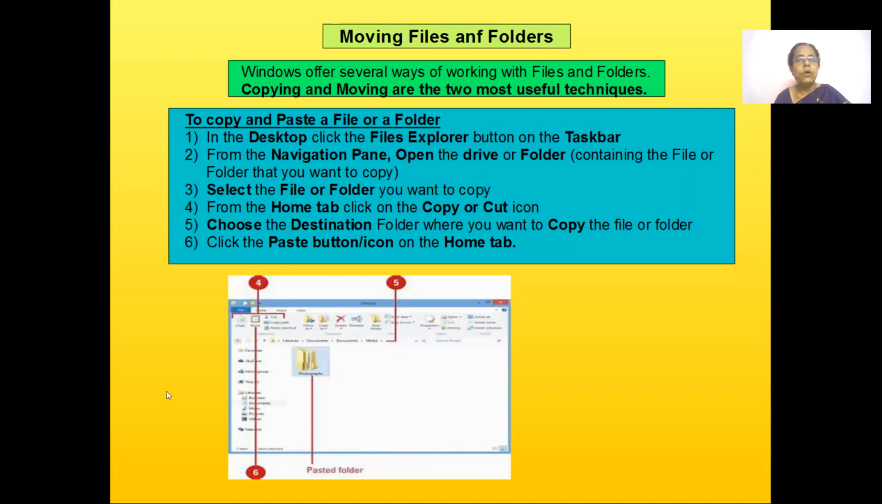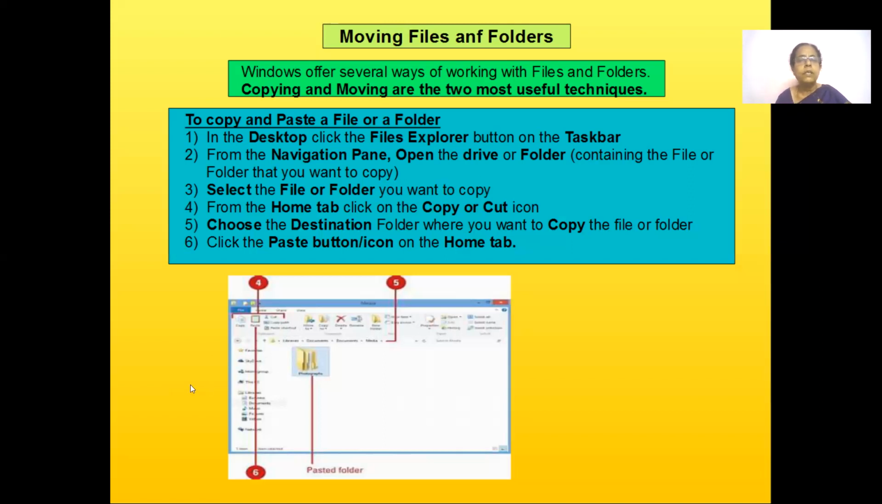So your original place was the desktop where you selected the folder by copying it, and then you pasted it in My Documents by navigating in this and then clicking the option paste from your home tab. Another way of doing it, I think you know,